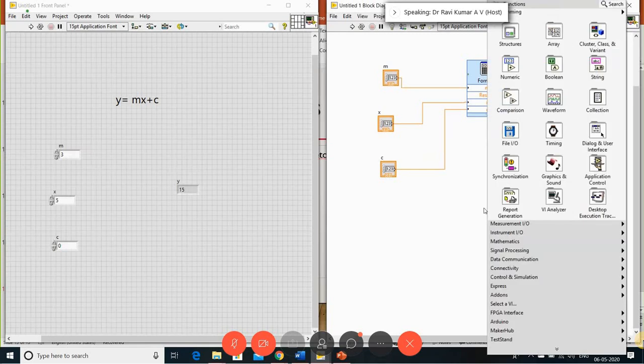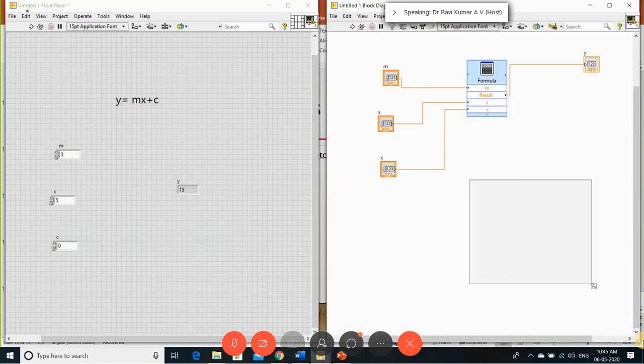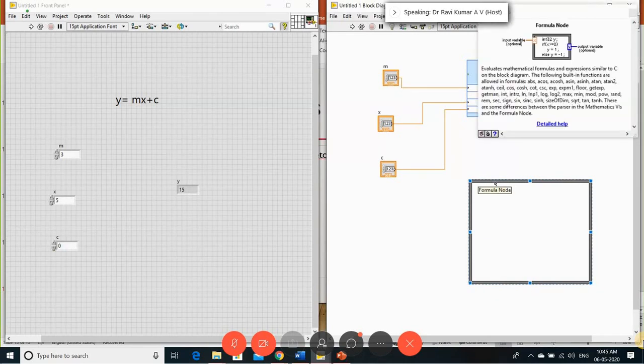Okay. Same way, coming to the mathematics, script and formula, right? I'll go with the next one, we have the formula node. How are we supposed to use this formula node? Let me take this, drag and drop it down here. Remember, this formula node supports C programming. You can write the C code in this.